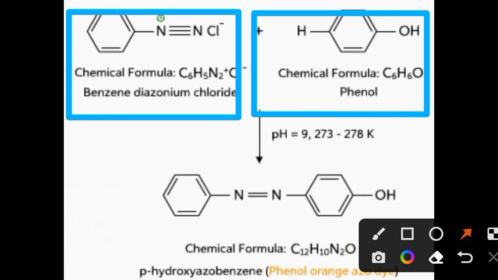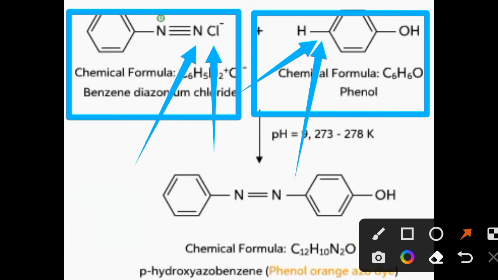Now this phenol has the activated para position according to the electron donating OH group. The H from the para position and Cl from this diazonium group are given out, and this nitrogen gets joined with the para position of the phenol like this.